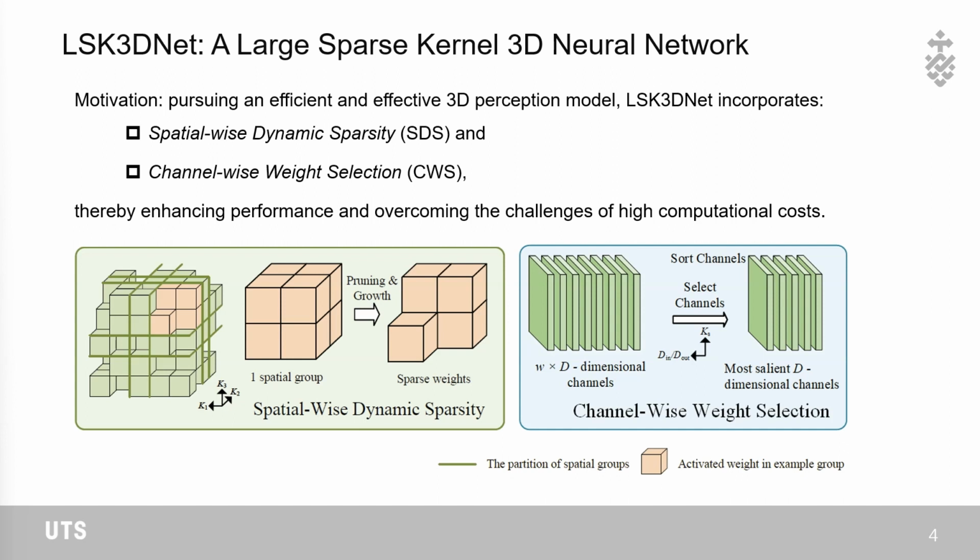As shown, SDS can prune 3D kernels to remove redundant weights, while CWS can eliminate redundant channels in an online manner. LSK3DNet benefits from expanded width to achieve enhanced performance but maintains the original model size during inference.